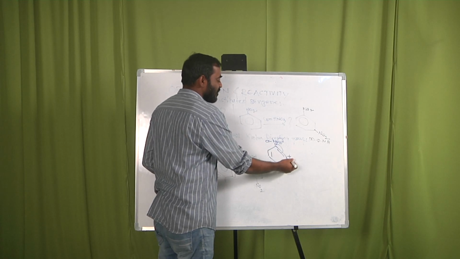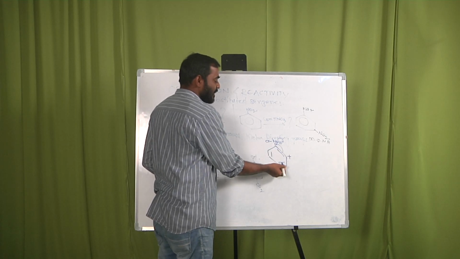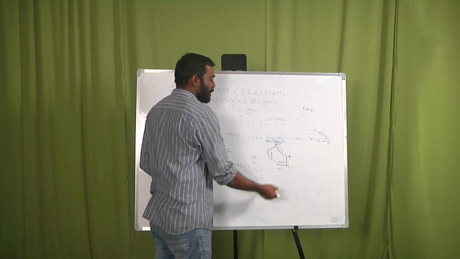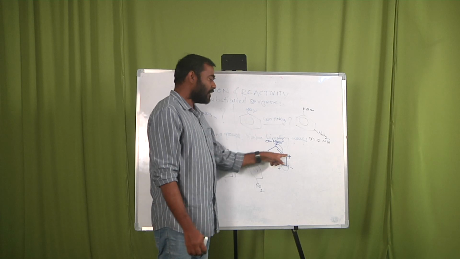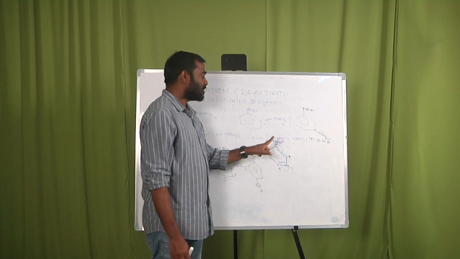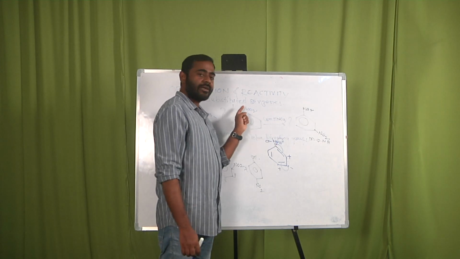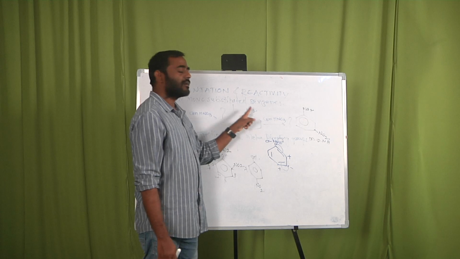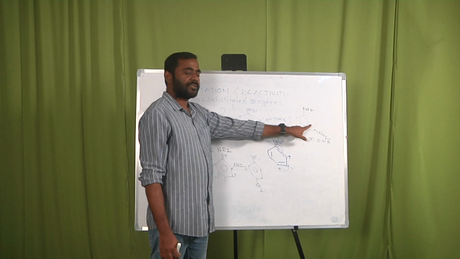So here we are getting positive charge, and simply it is coming towards the meta position as negative, and here it should be positive. So in the overall resonating structures we are getting the negative charge at the meta position. That's why the incoming electrophile comes and attacks at the meta position. Due to this reason we are writing the meta product here.